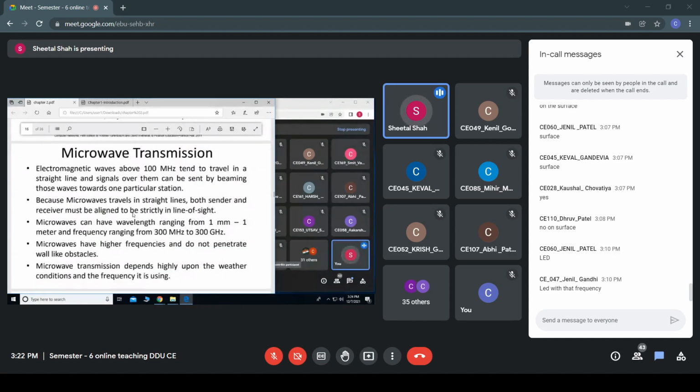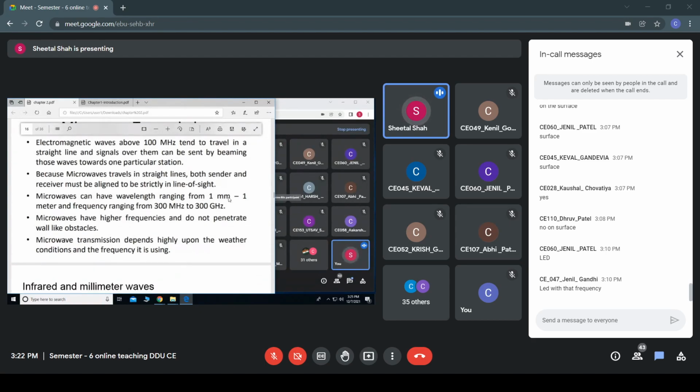Since it is in a straight line, both the sender and the receiver should be in line of sight. That means they should be aligned in such a way that they can see each other. And these are the different wavelengths we can have in this microwave band.